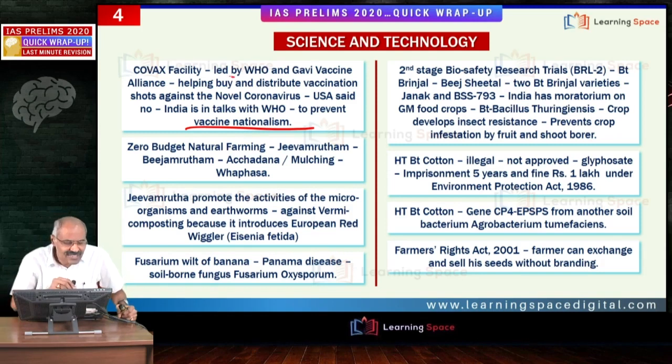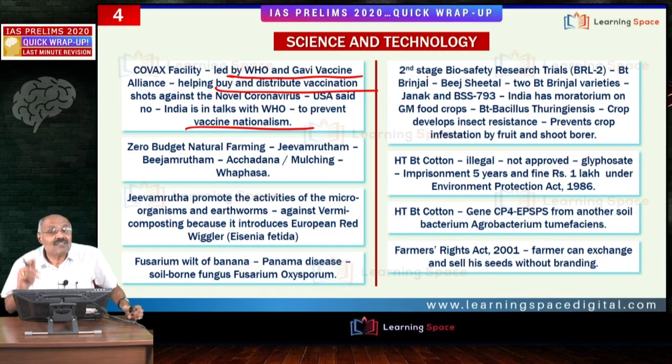Then COVAX facility, please don't forget. COVAX's main purpose is the equitable distribution of COVID-19 vaccine. For that purpose, this COVAX facility is established. It is an initiative of WHO and the Gavi Vaccine Alliance. In addition to other firms, USA said it is not joining, and India is thinking of joining COVAX.